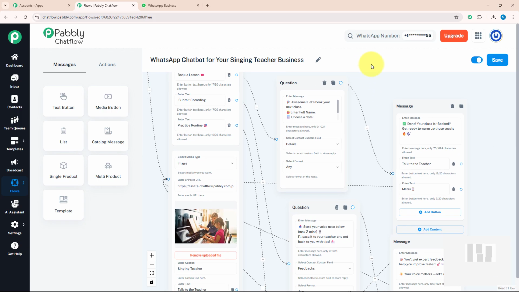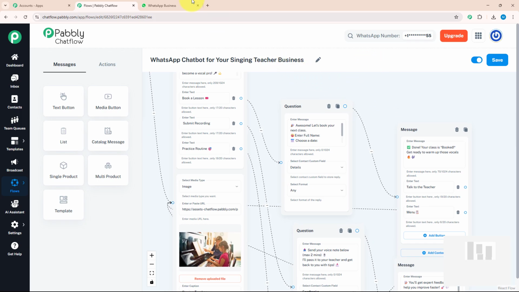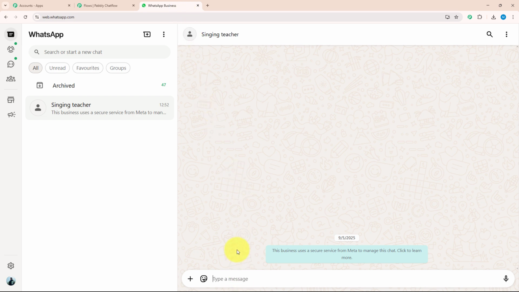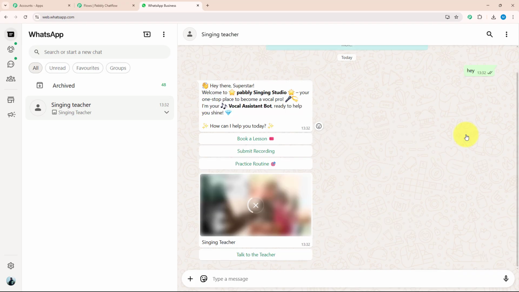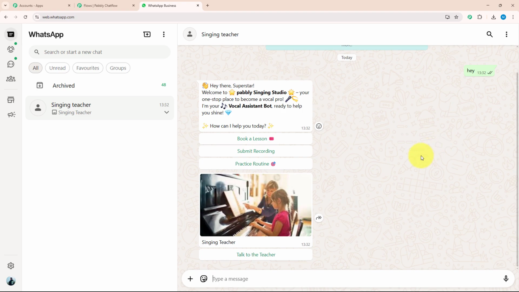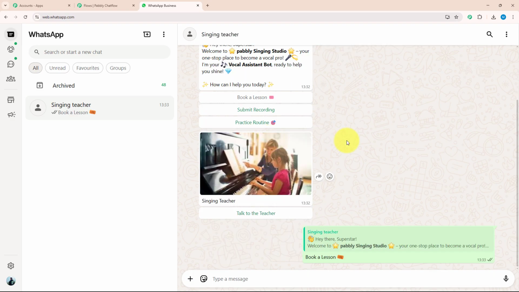Let me show you its real-time working. For that, I need to open WhatsApp Web, and over here I will type a key message, for example, hey. As soon as I typed the key message, I got a reply which welcomes me to Pabbly Singing Studio, and with that they have given me a few action buttons out of which I can choose any of them according to my requirement. Let's say I want to book a lesson. For that I will click book a lesson.